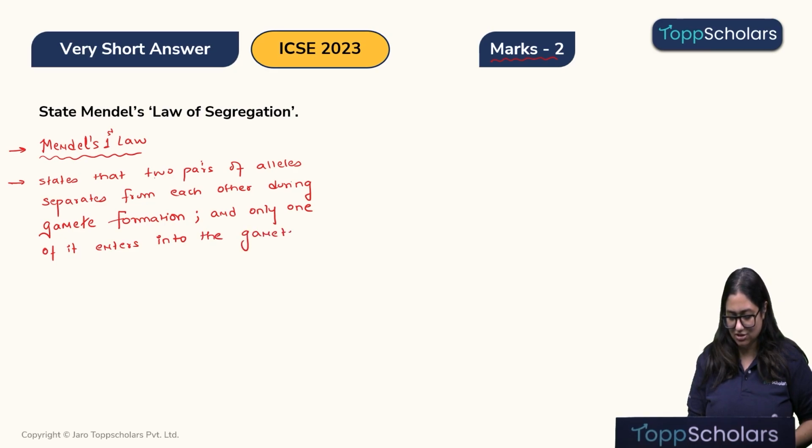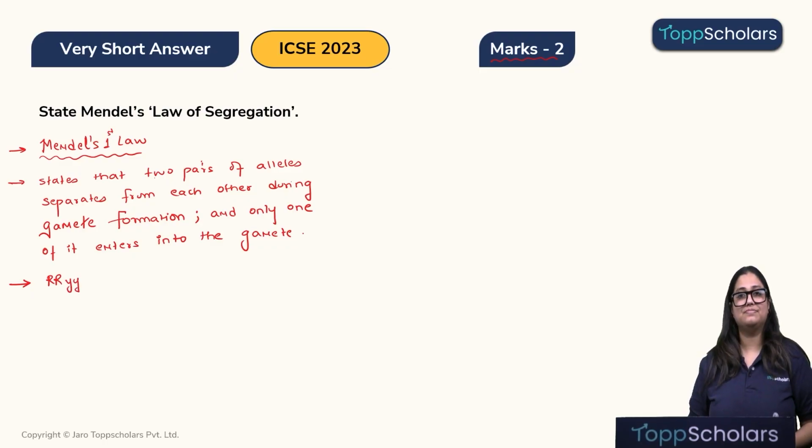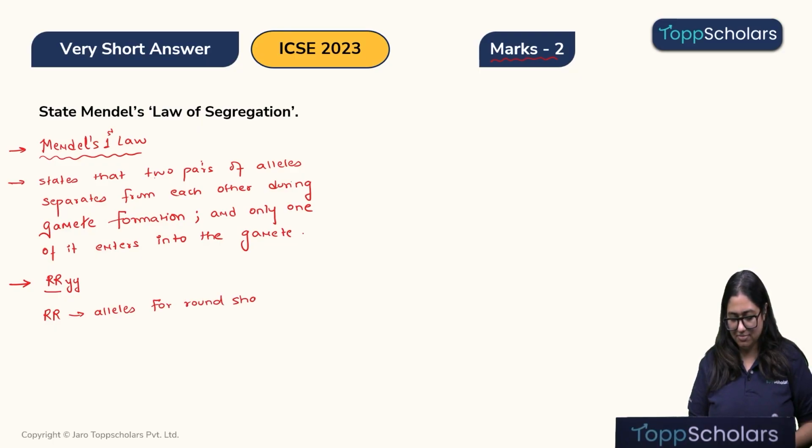So, let's understand this law with an example. Let's say a particular seed is round and yellow in color. So, this is how the genotype would look like. Now, when meiosis takes place, children, only one of the 2 alleles will enter. RR are the alleles for round shape. Always remember, a gene has 2 pairs of alleles, right? And similarly, these are the alleles for yellow color.